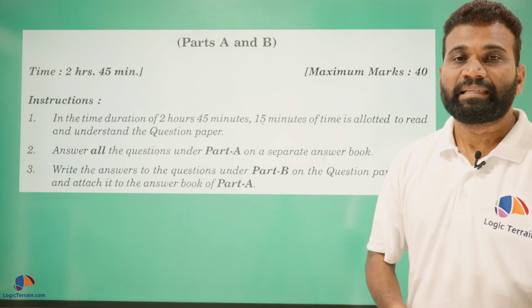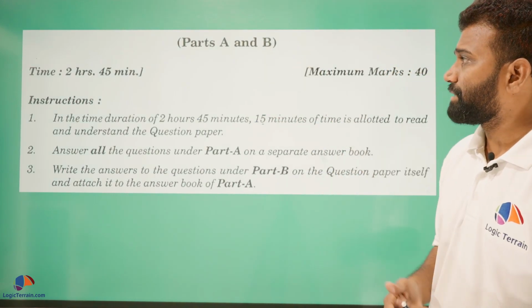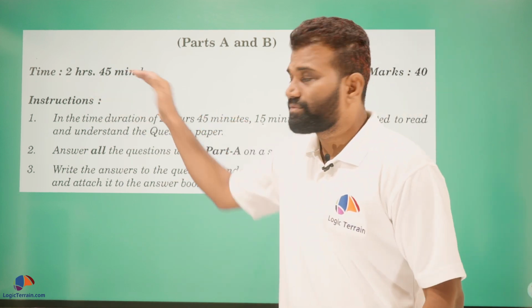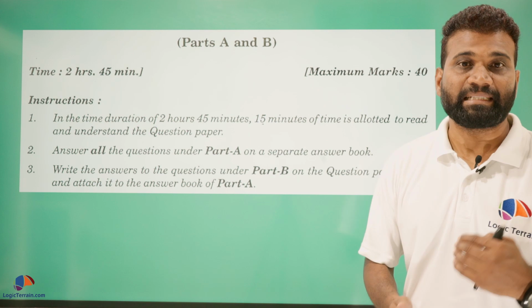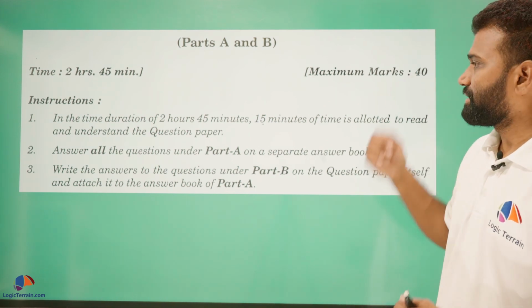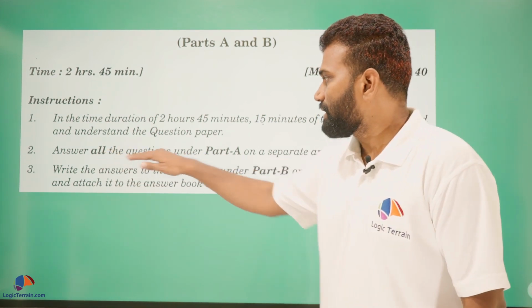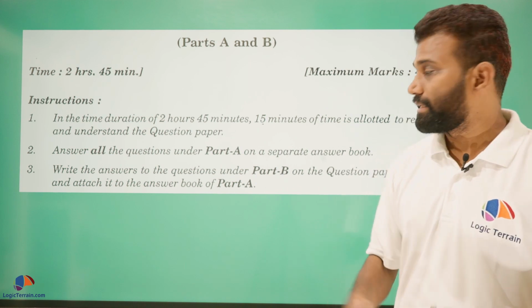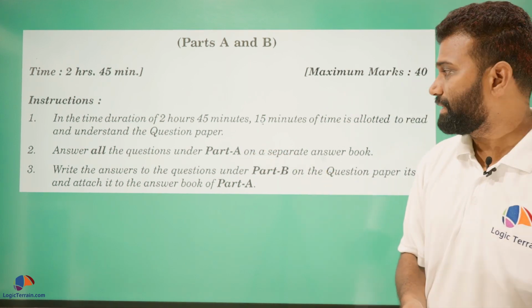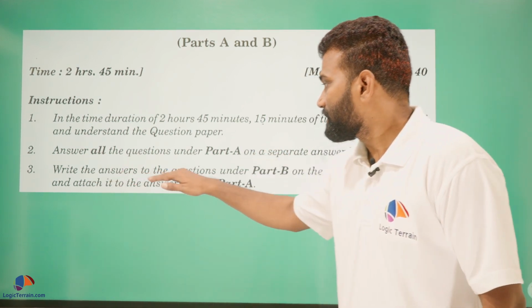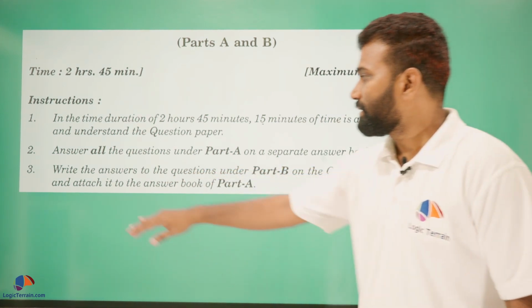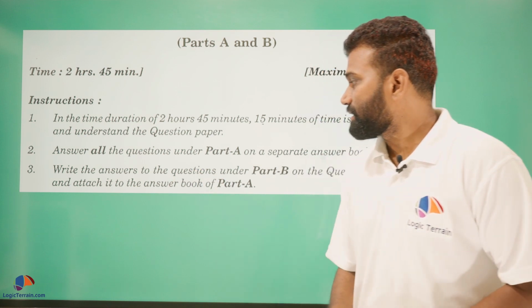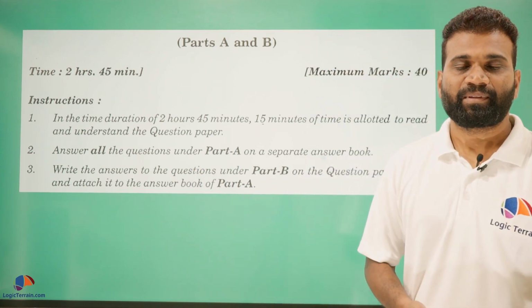And here are the instructions, part A and part B. The total time is 2 hours 45 minutes actually, but the first 15 minutes is reading time. The maximum marks are 40 and you have to answer all the questions under part A as well as part B. Write the answers to the questions under part B in the question paper itself and attach it to the answer book of part A. Clear?